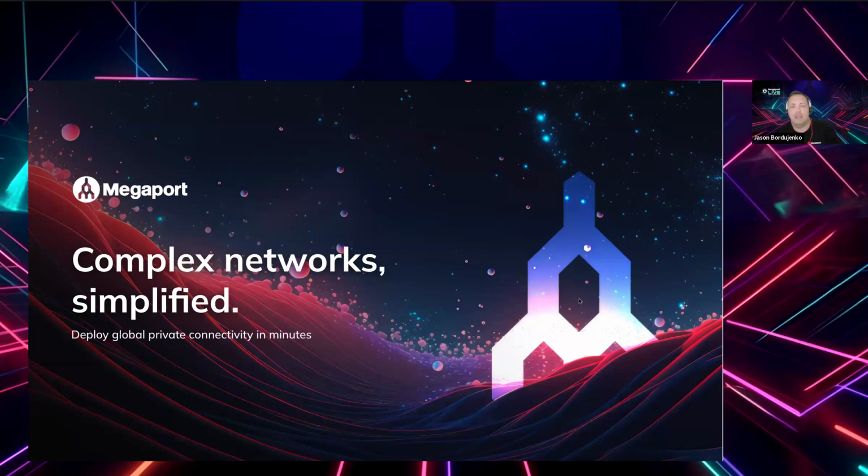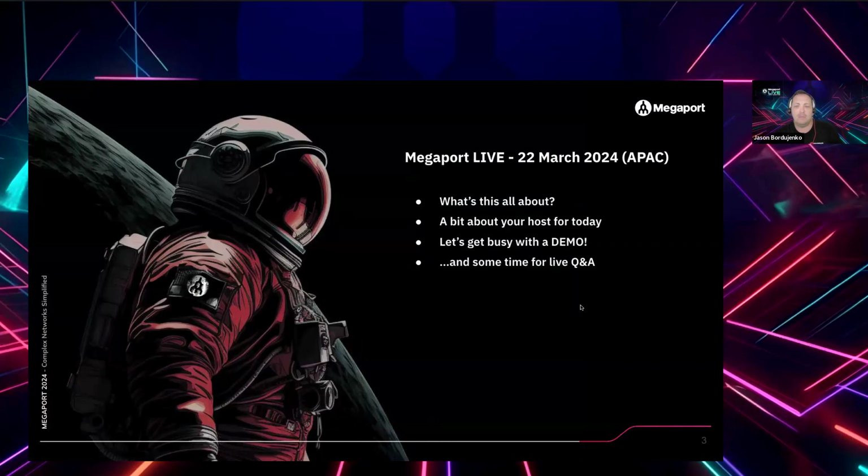So this is a seminar in regards to our consistent topic, which is, of course, the Megaport roll-up on complex networks being simplified. Today, as I mentioned on this session, we're going to be talking about Azure and ExpressRoute.